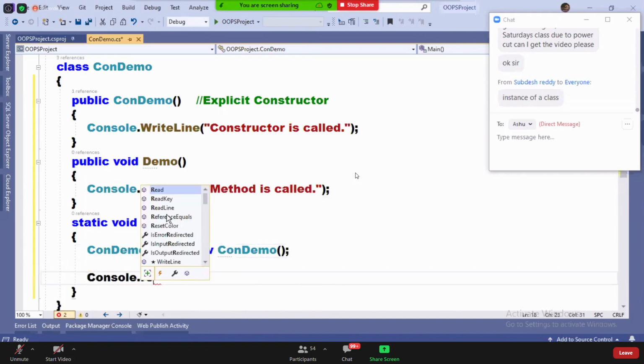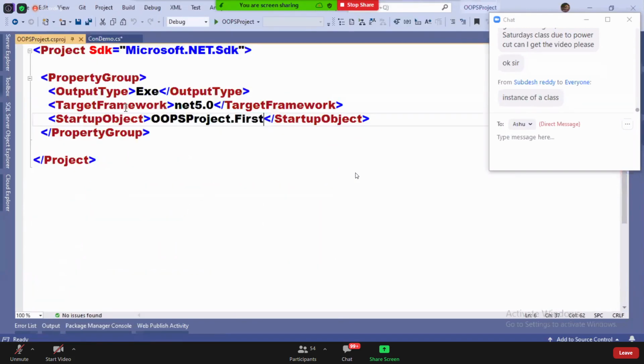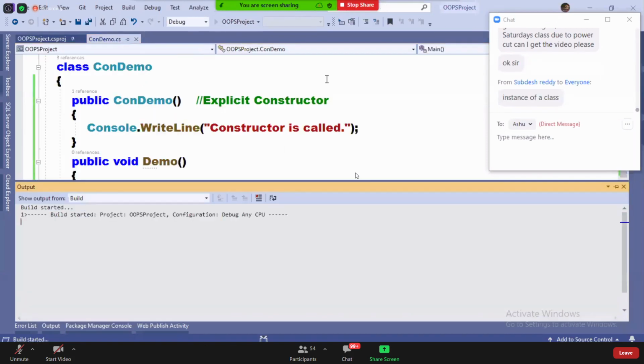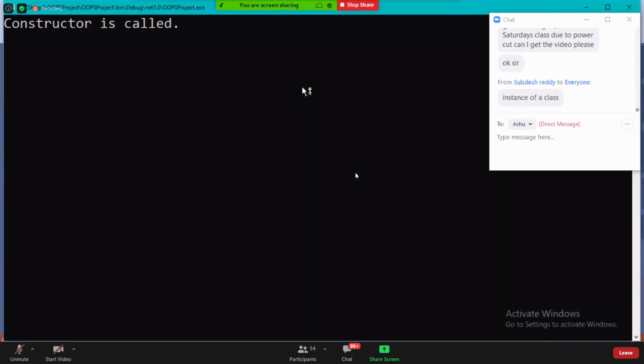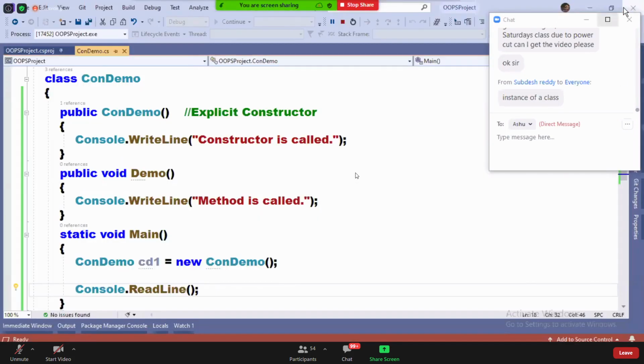I created the instance of the class. And you see, when you run the code, constructor is called. Did you notice that constructor is called now?